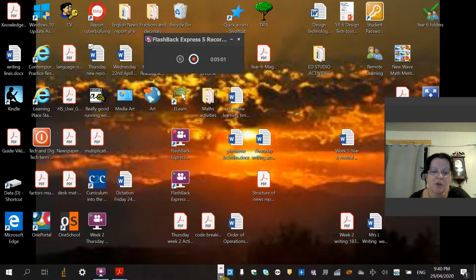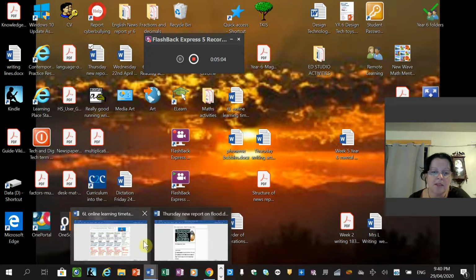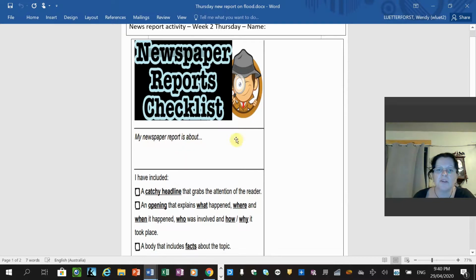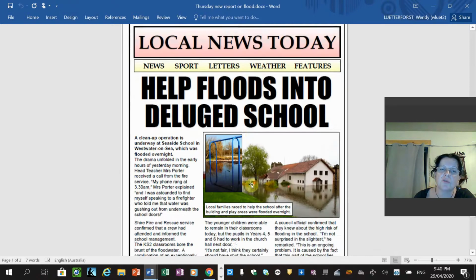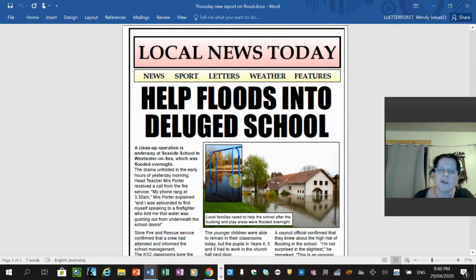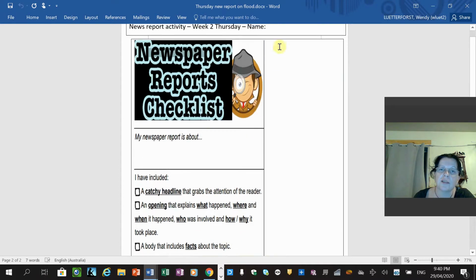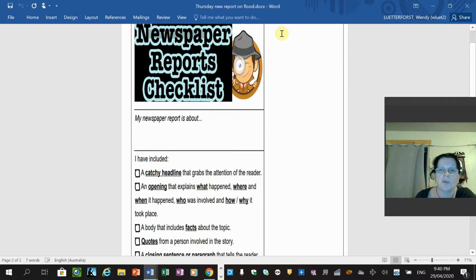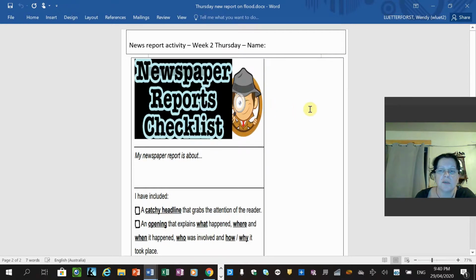Okay, so the activity that we're going to do today, and I sent this through to you, is a newspaper report writing checklist, and I've left a column over here because what you are going to do is, where it says a catchy headline that grabs the attention of the reader, you're going to go below, read this article, and find the headline, and then write the headline up here and tick this off. Then the next one is an opening that explains what happened, where and when it happened, who, how and why. So in your opening, you're just going to write opening underneath it and write that it's there.